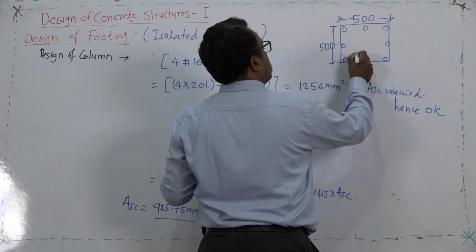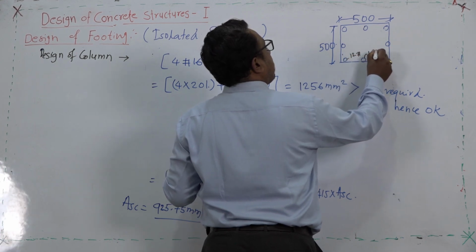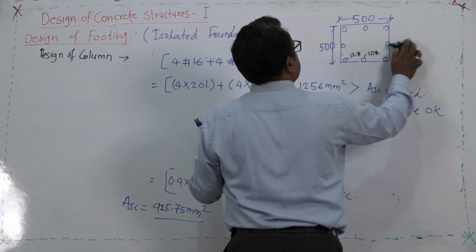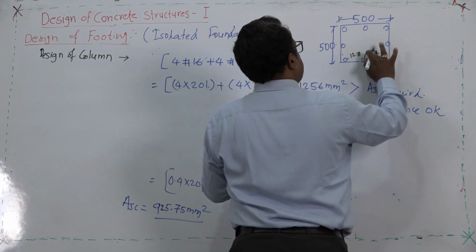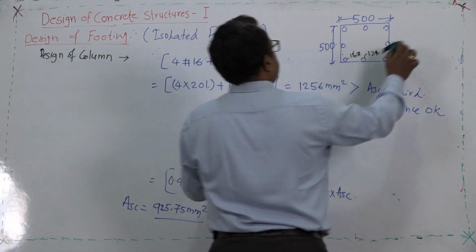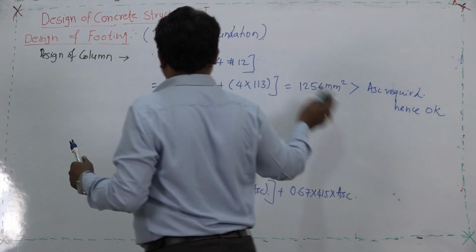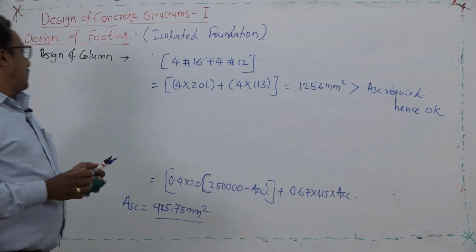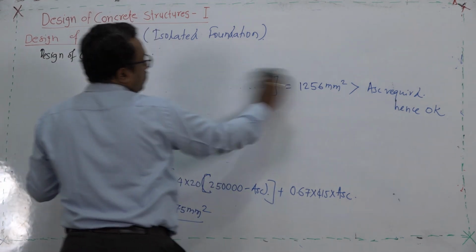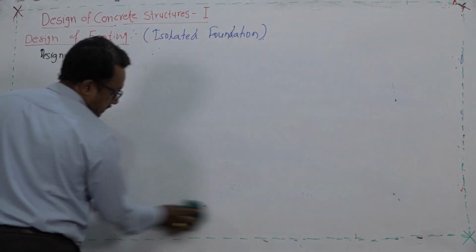So, this is not 10 phi; this is the 12 mm bar and this is the 16 mm bar. We will try to understand this sketch in detail after completion of the design. So, the first step is over in column design. We have quantified the reinforcement, which is called the main steel for the column.